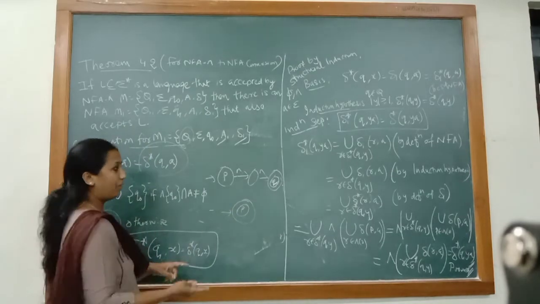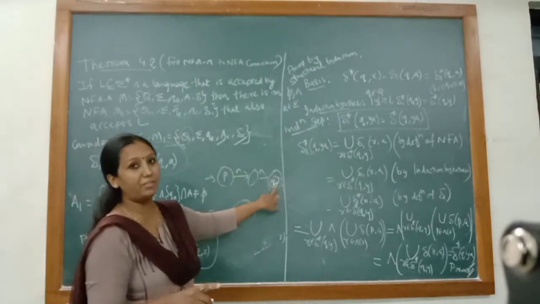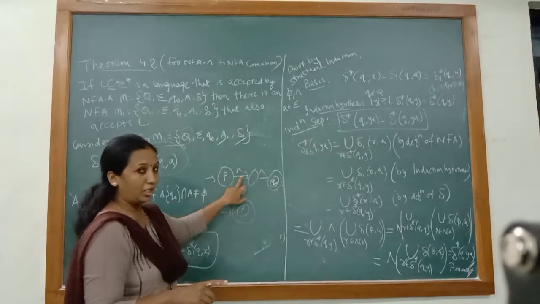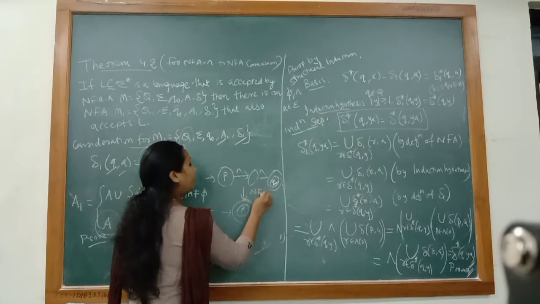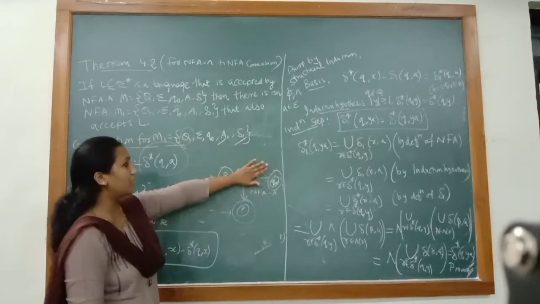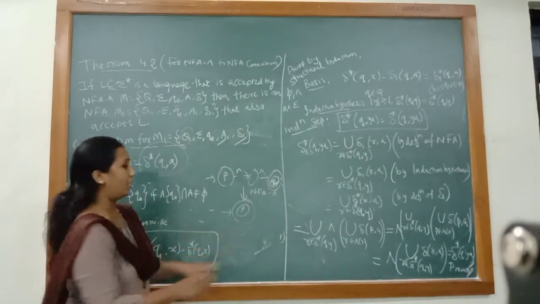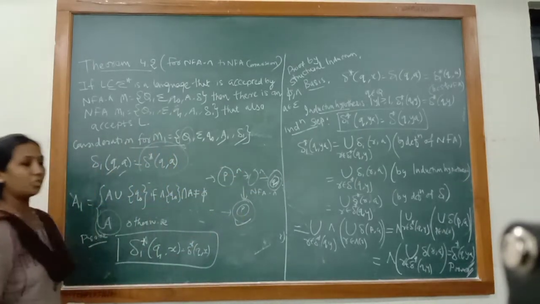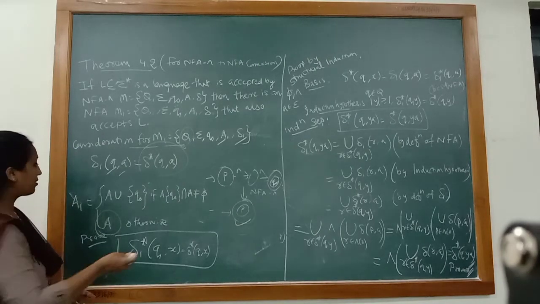Clear? Again I am repeating, when there is a null transition from initial state to final state through null, in that case when we are converting NFA null to NFA, we have to make the initial state a final state, because this null would be removed. So even the null string should be accepted, and hence we have to make the initial state a final state along with the original final state.